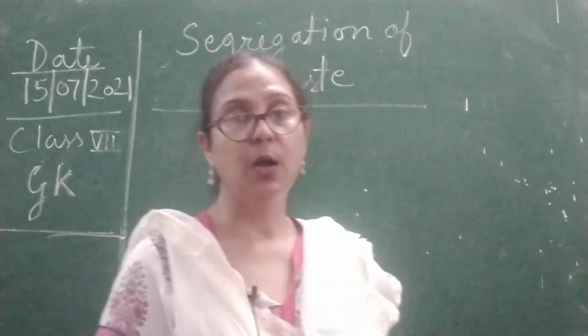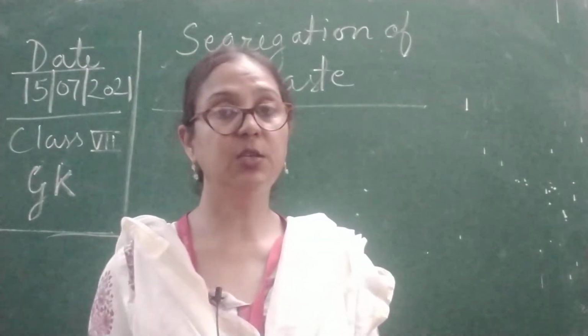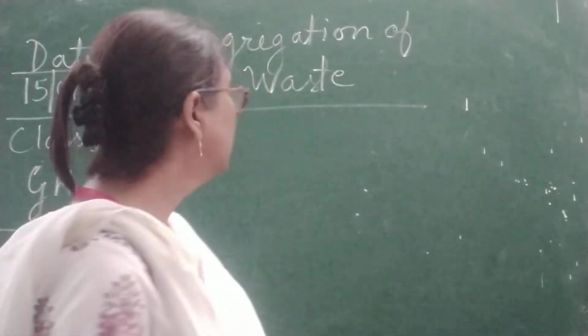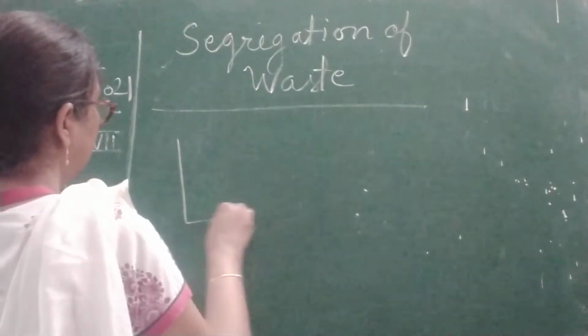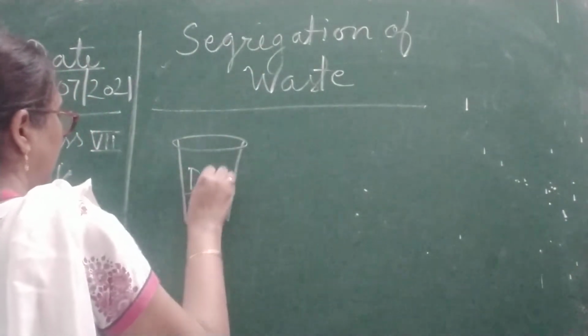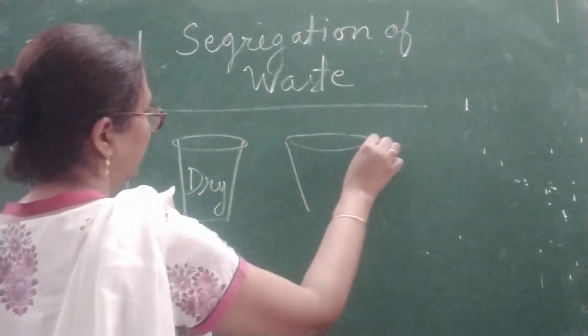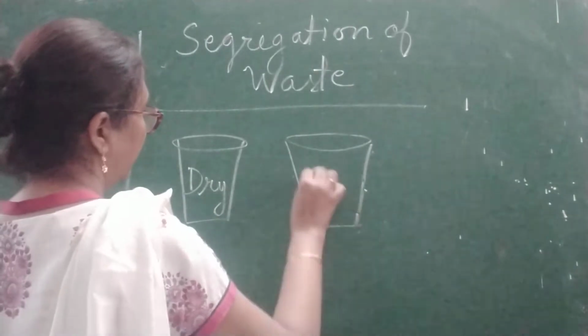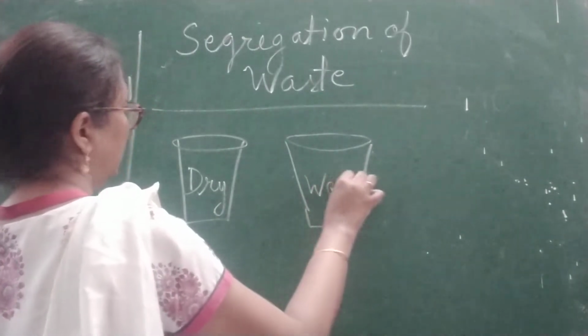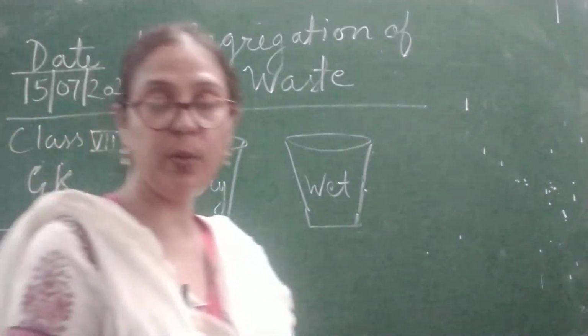First, we have to throw our waste or garbage that is wet. So here we have two types of basket, dry and wet, children. Okay, so this is wet.